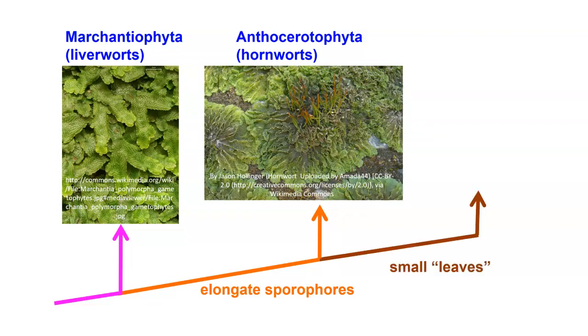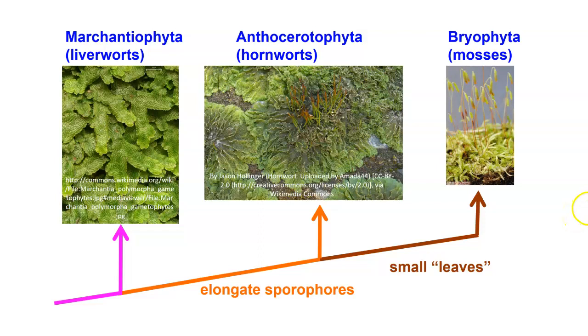Then we get the formation of those that have small leaf-like structures on them. So we're starting to get a transition, so to speak, to the leafy type area, and these small leaves would be found in the Bryophyta, and the Bryophyta are the mosses. And mosses look like that. So we're going to look at each one of these groups within this particular group. They are all non-vascular plants in that they don't have a vascular system.